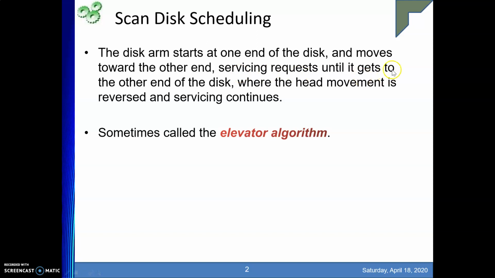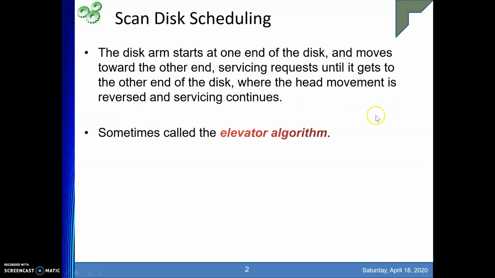Servicing requests until it gets to the other end of the disk, where the head movement is reversed and servicing continues. What does that mean? Suppose you are at one particular head position. From there you will be moving towards one direction, right? Suppose previously you were here, now you are here. That means you are moving in this forward direction. So you will move till the end, right?